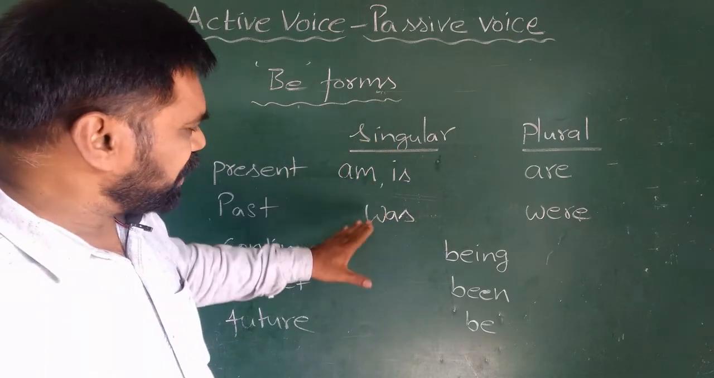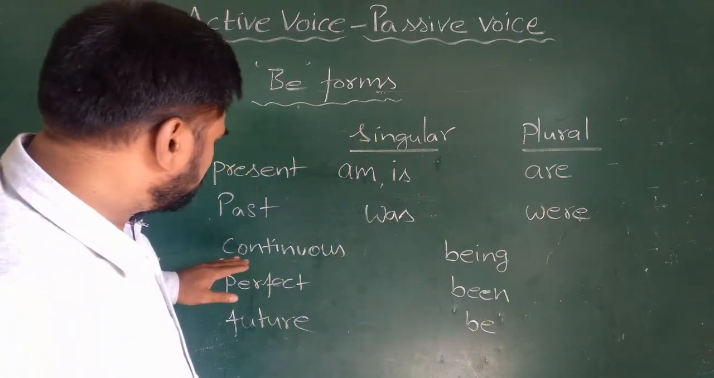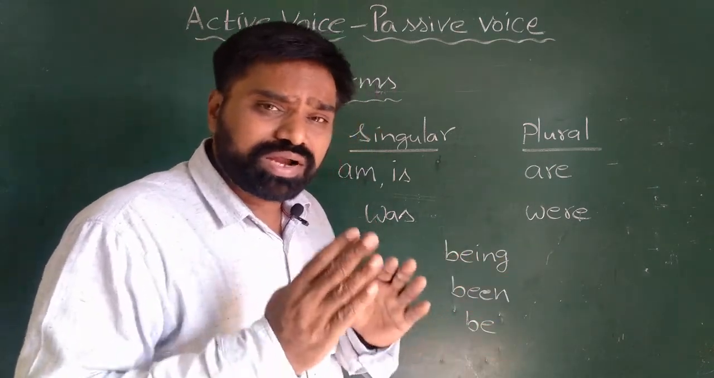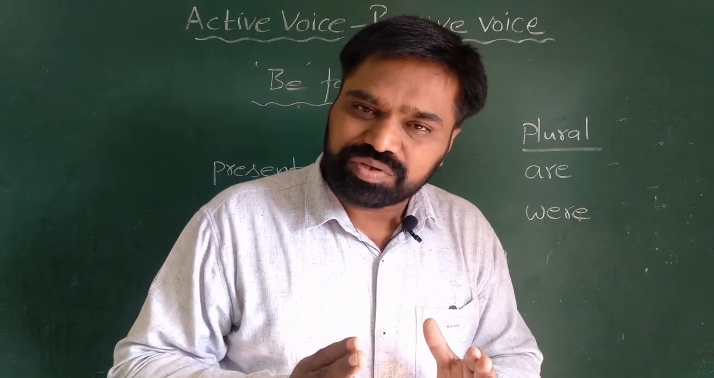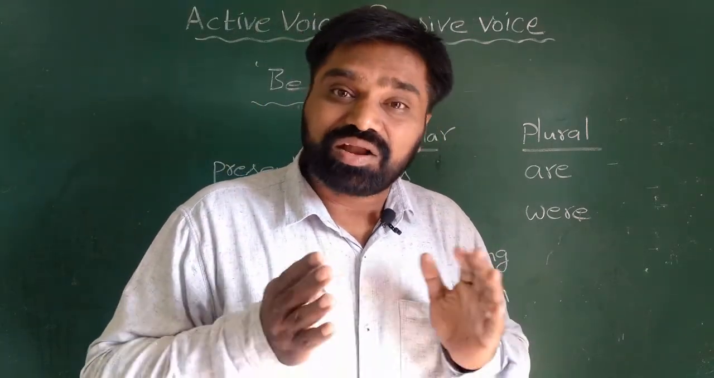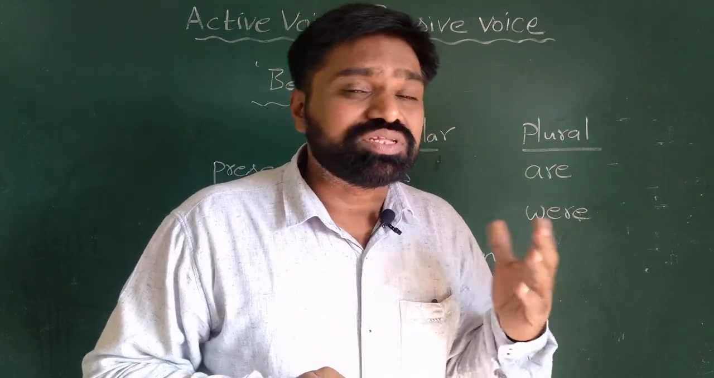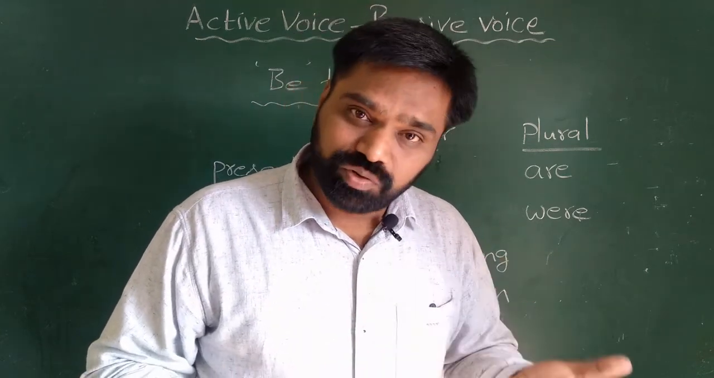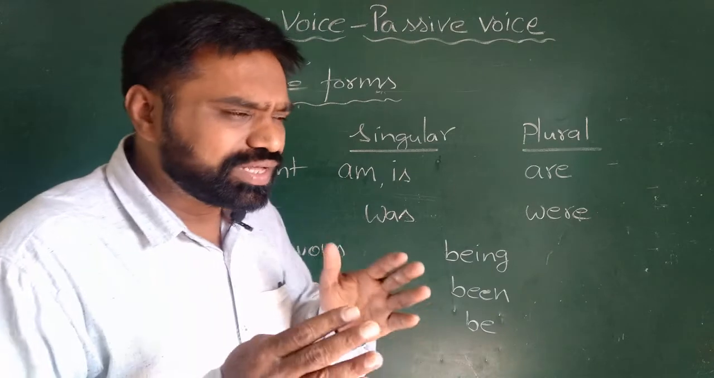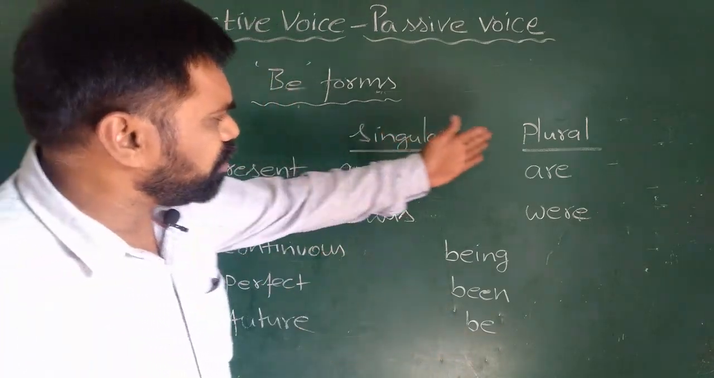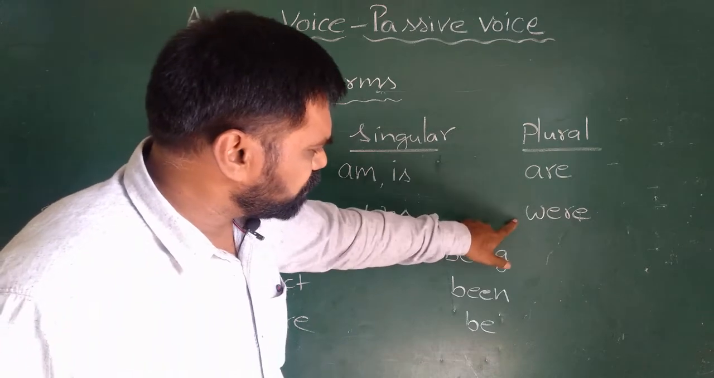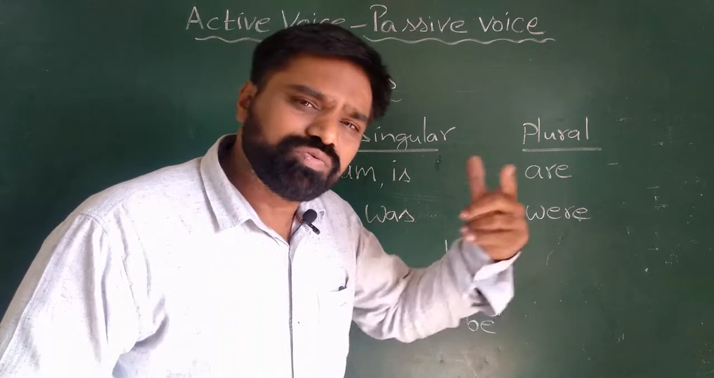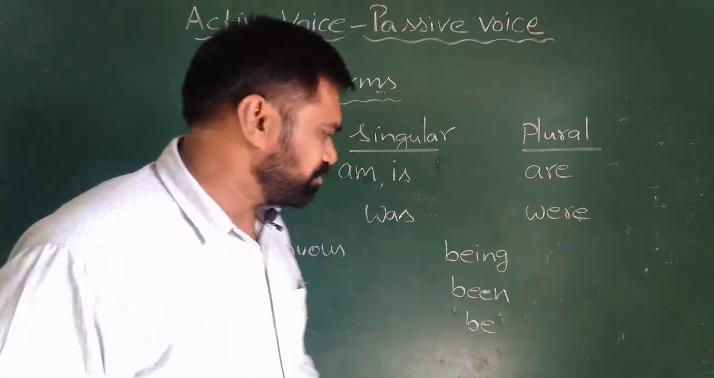Now up to here we can categorize as singular and plural, but when it comes to continuous tense, I have mentioned only the be form being. Continuous tense can be present continuous or past continuous, with a singular subject or plural subject. So whether it is present or past, singular or plural, for continuous tense we will take the be form being. How? We will see it in future when we do some more examples.